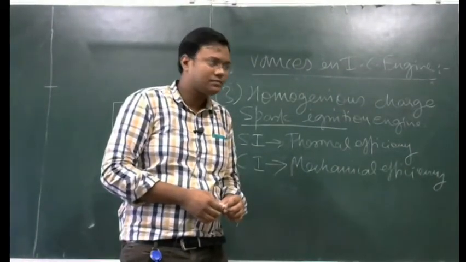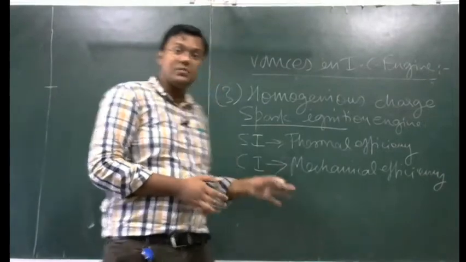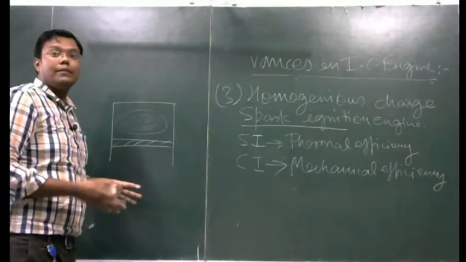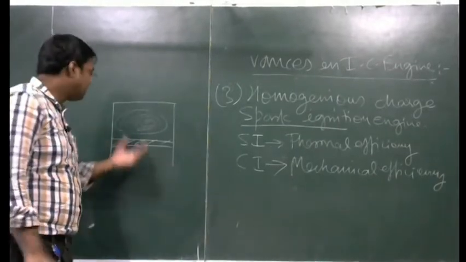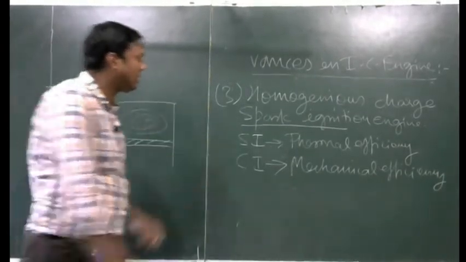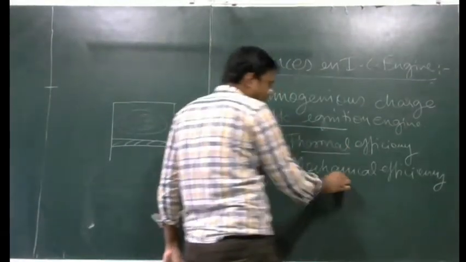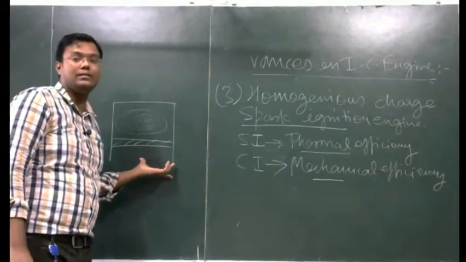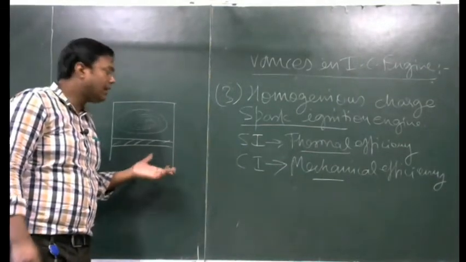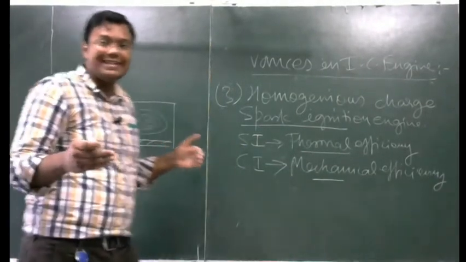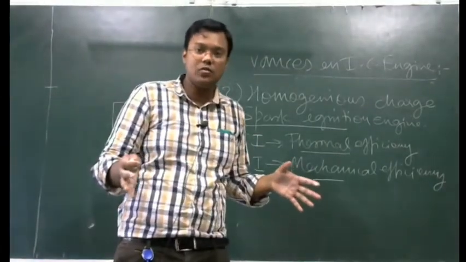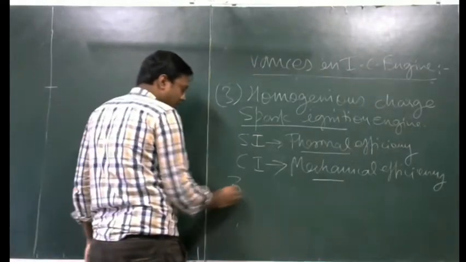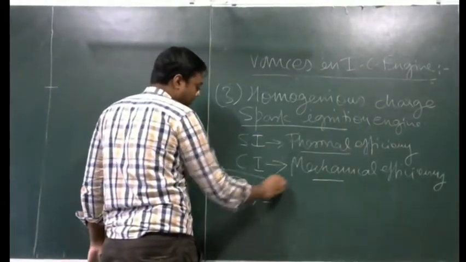In this manner we have to increase the compression ratio. If we increase the compression ratio, then mechanical efficiency will increase, and as this is an SI engine, thermal efficiency is also good. So here we get the advantage of both engines. Fuel economy will also increase here, because combustion is taking place with the help of compression. Fuel economy will increase by 30%.